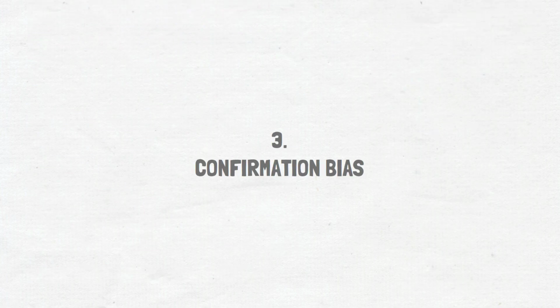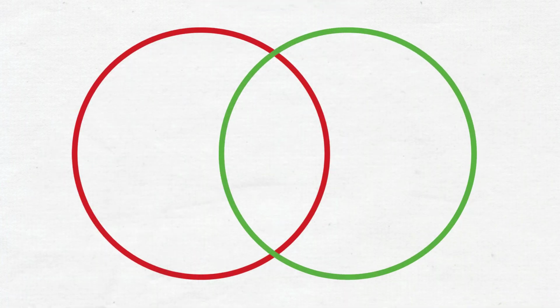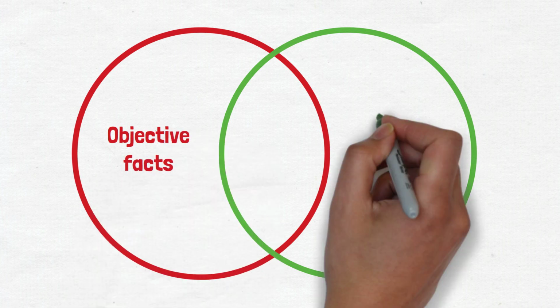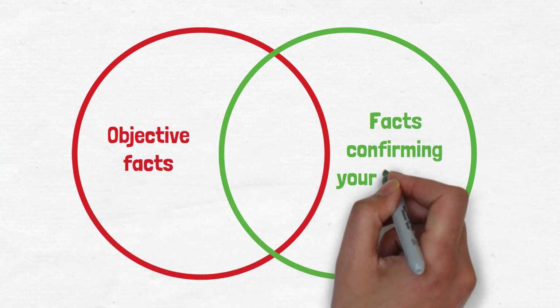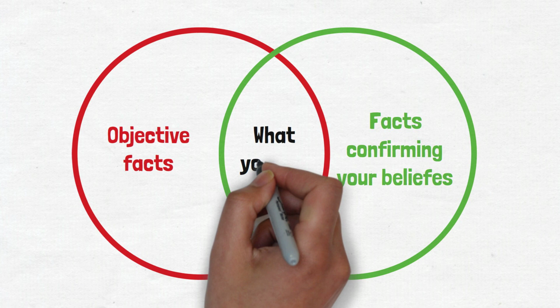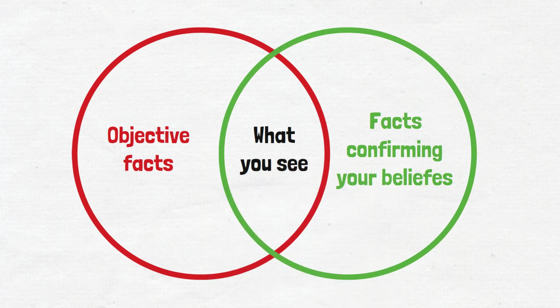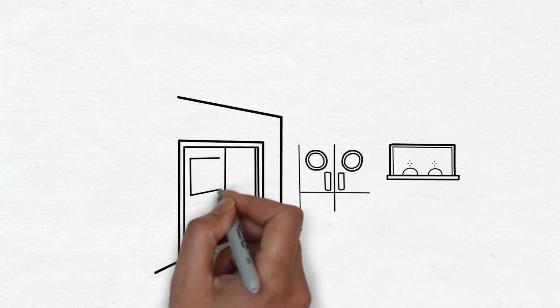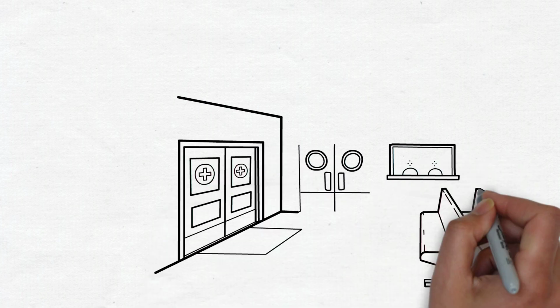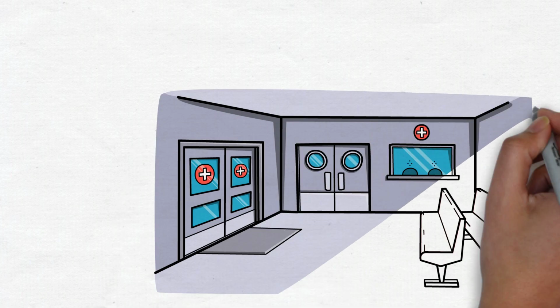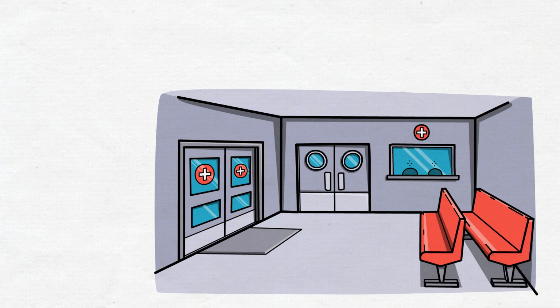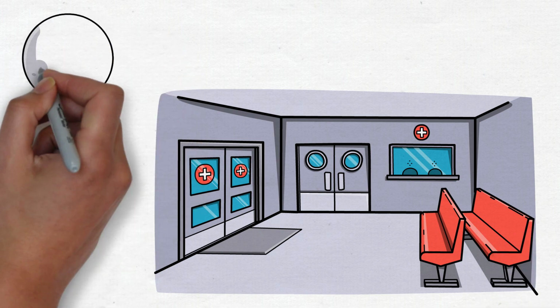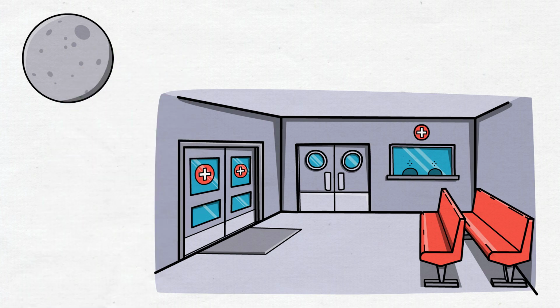Number 3. Confirmation bias. The confirmation bias is the tendency to look for or interpret information in a way that confirms beliefs. Individuals reinforce their ideas and attitudes by selectively collecting evidence or retrieving biased memories. For example, I think that there were more emergency room admissions on nights where there is a full moon. I notice on the next full moon that there are 78 ER admissions. This confirms my belief, and I failed to look at admission rates for the rest of the month.